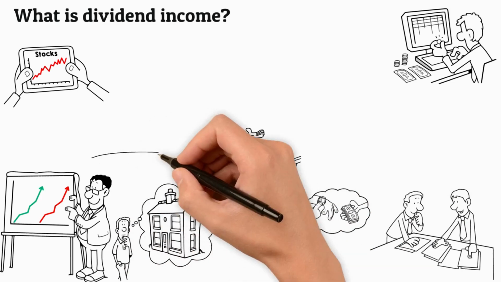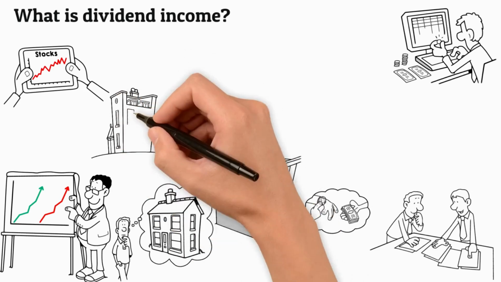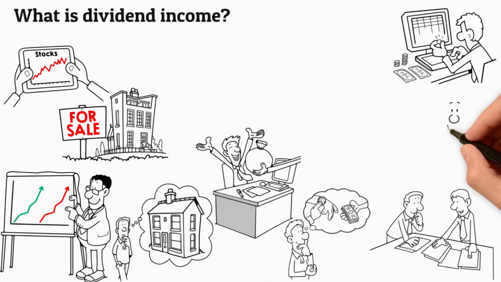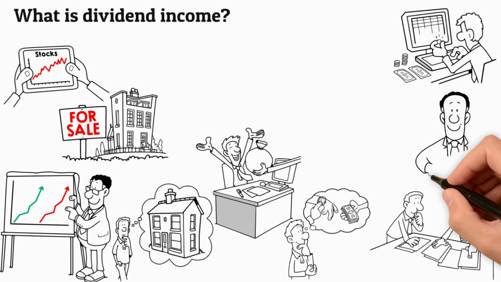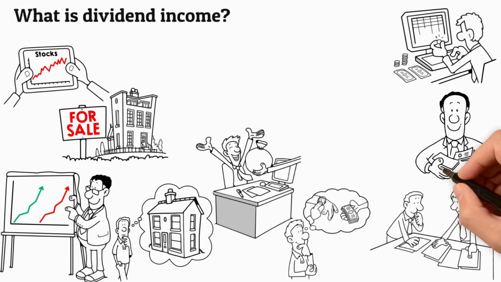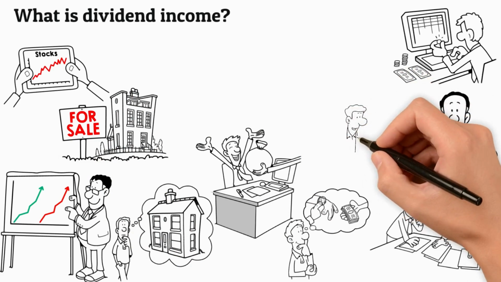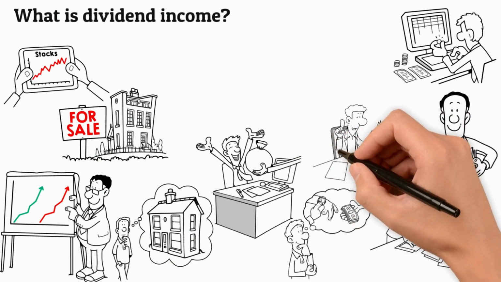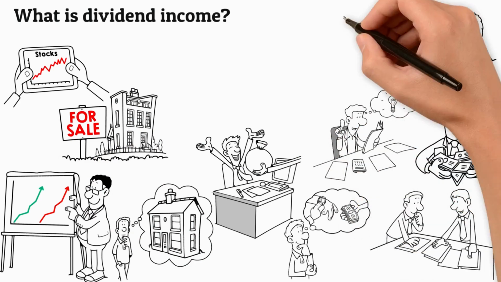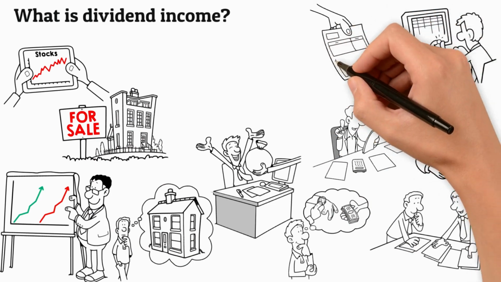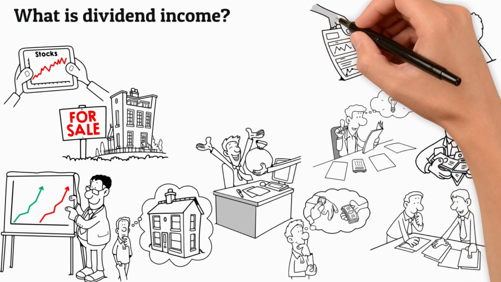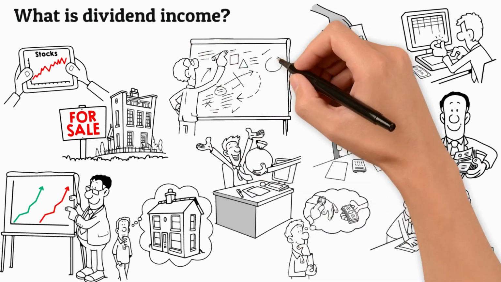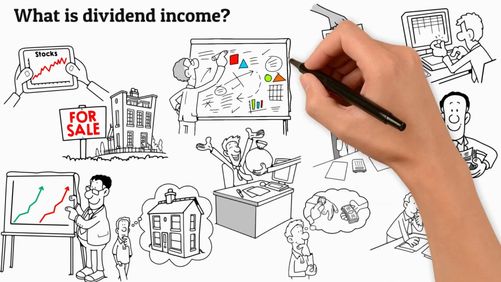For those who are new to dividend investing, understanding the different types of dividend income is essential. There are numerous options available to investors, and it's important to understand each type of dividend income in order to make an informed decision about which one will best suit your investment goals. There are many types of dividend incomes, including cash dividends, stock dividends, and property dividends. We will also discuss the potential risks and rewards associated with each type of investment and offer tips on how to make the most out of your investments.